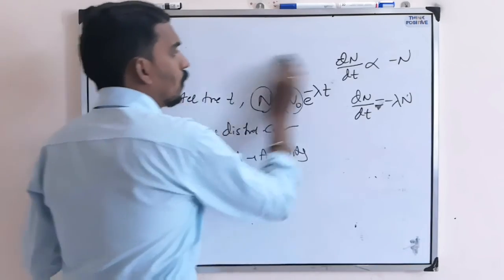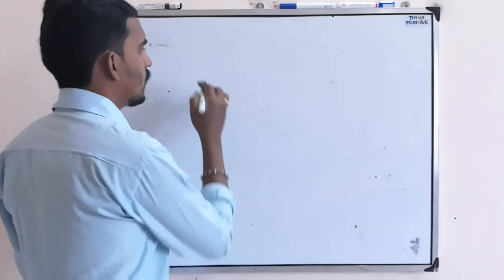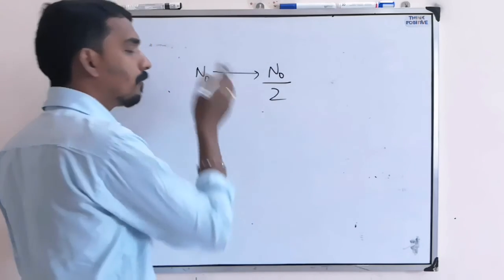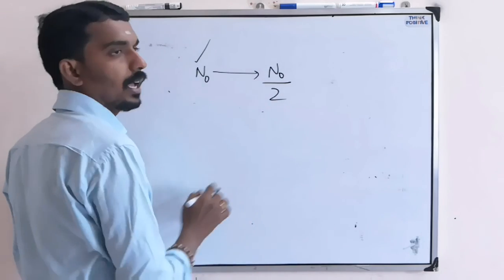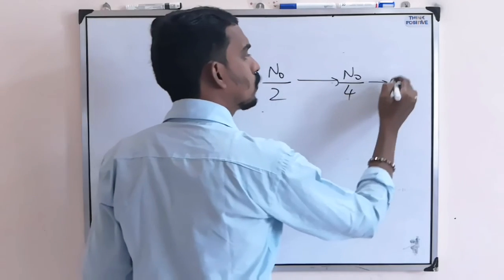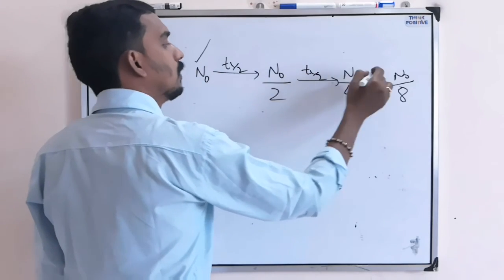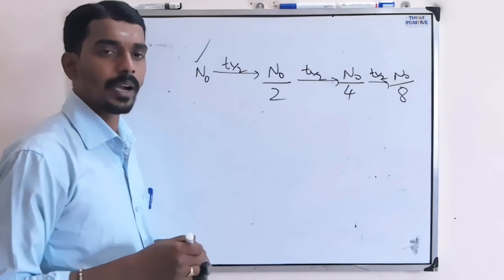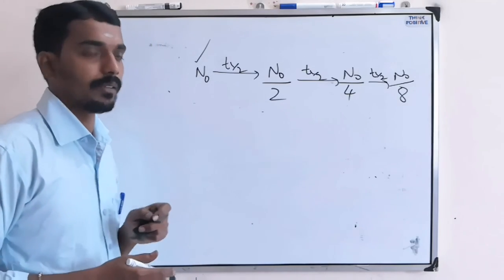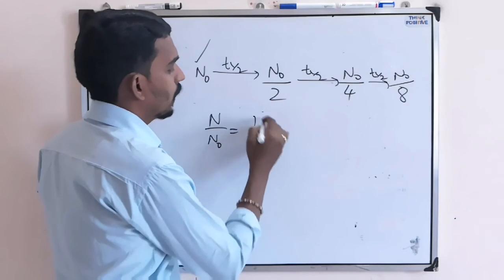But here we can make one formula. Suppose at one instant, not from the beginning, the number of atoms is N0. The time taken to reduce to half of the initial or present value, that is N0/2, then from N0/2 to half means N0/4, from N0/4 to half means N0/8, the time taken we call half-life. Time taken to reduce the number of undecayed atoms to half of the initial or present value is called half-life. Based on half-life, N/N0 equals (1/2)^n.